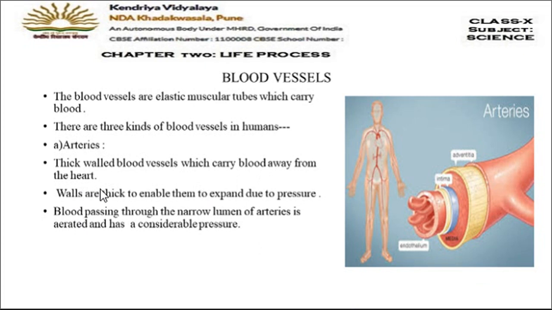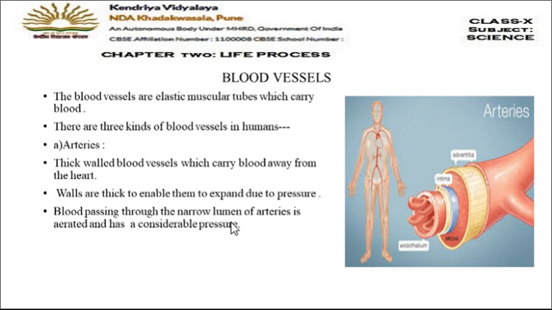The heart pumps the blood forcefully into the arteries, and these arteries will carry the blood away from the heart. The walls of the arteries are thick, but they are elastic also. They can also expand due to the high pressure of the heart. Now, blood passes through the narrow lumen. Lumen is the space present inside the arteries. So, arteries, because their walls are thick, the space inside is very less. So, arteries have a narrow lumen.